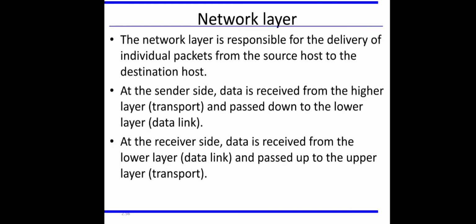As we said, this network layer is responsible for the delivery of individual packets from the source host to the destination host. In case of the data link layer, it is responsible for hop to hop delivery, right? That is in between two different nodes which are directly connected using a link. The communication is done in a reliable way by the data link layer. It is never bothered about the sender machine or the receiver machine. Whatever it receives, it will just forward successfully to the next node. It should be done in an efficient and reliable way. That's all about the data link layer.